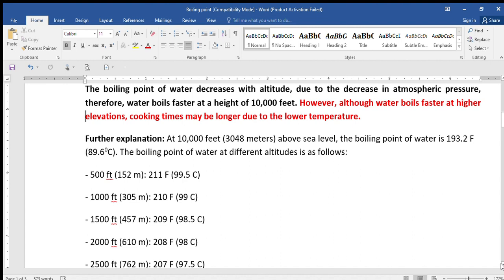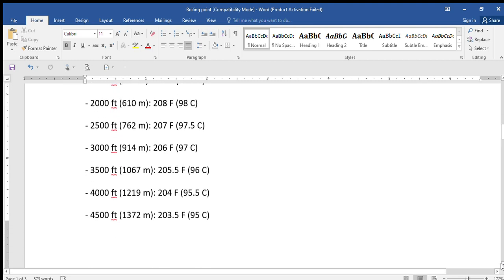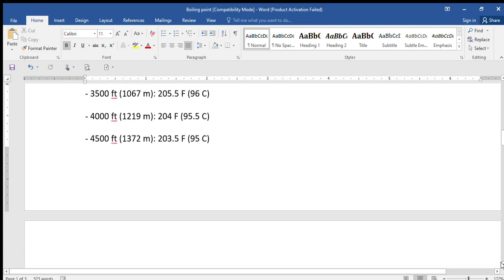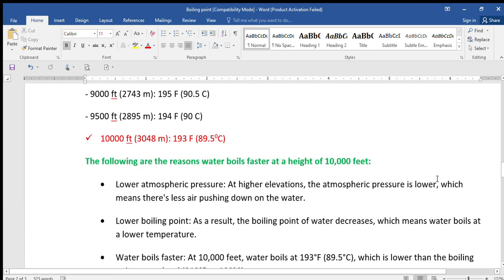very well. So the boiling point of water at different other altitudes is as shown on the screen. You can see them, 500 feet and so on and so forth. So let's fast forward to where we have 10,000 feet. 10,000 feet is ticked and is typed in red. At 10,000 feet, you have 89.5 degrees Celsius. Lower boiling point, faster boiling, lower pressure, but bad cooking.